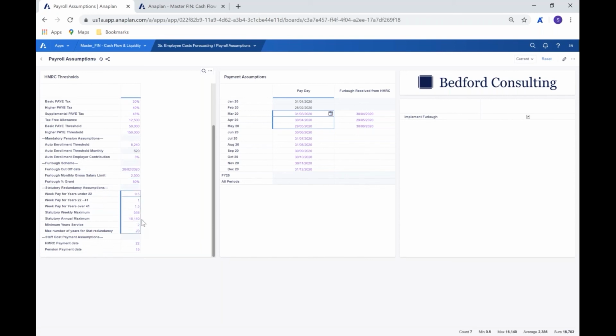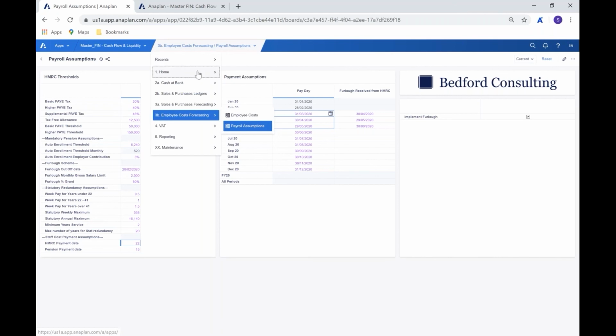So we can make any adjustments here in relation to redundancy if we wanted to forecast severance pay or anything like that. We can do so from this point as well. The staff cost payment assumptions at the bottom are looking at the pension payment date and of course the HMRC payment date as well.